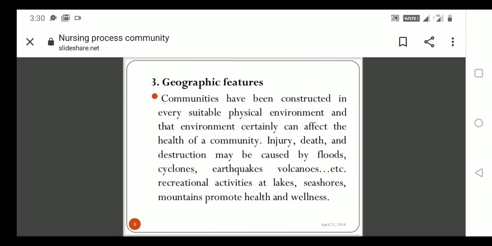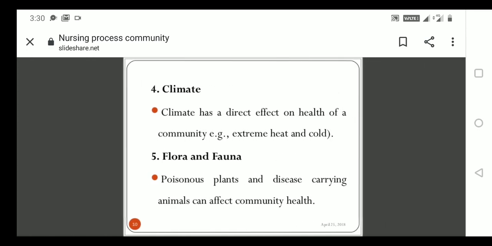The fourth one is climate. Climate has a direct effect on the health of the community, through extreme heat and cold. You should understand climatic changes: which month has extreme heat and which month has extreme coldness, and what factors are affecting. In the rainy season, these health issues will come. So you can be safe and take measures about the particular disease condition, and we can tell this once you know the climate of the particular community.